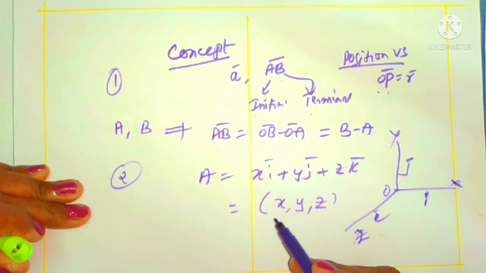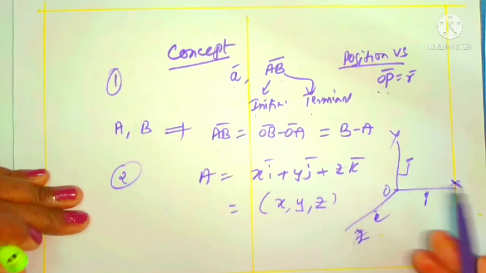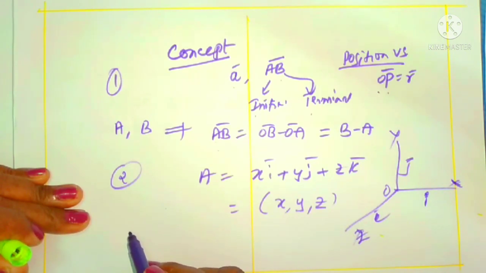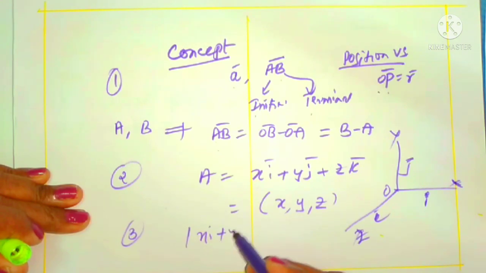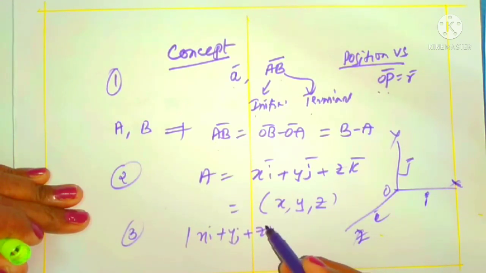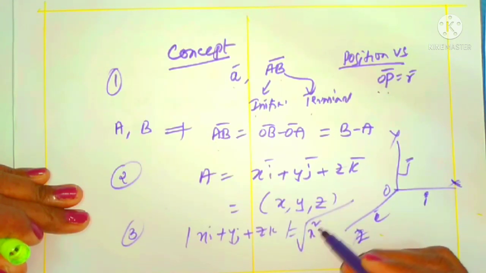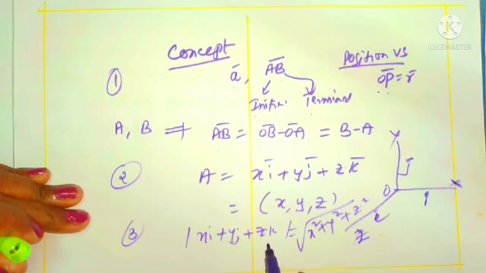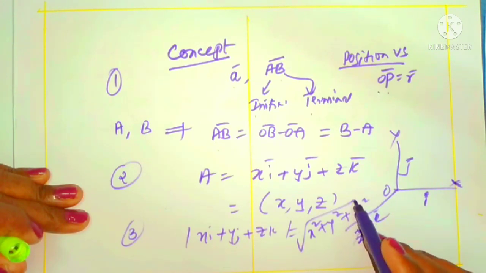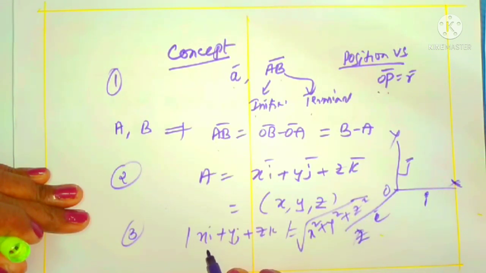Instead of i, j, k, you can simply write it as an ordered triad (x, y, z). So what is its length? What is the modulus of xi plus yj plus zk? That is simply the root of x squared plus y squared plus z squared. This is the modulus of the vector xi plus yj plus zk, where the vector is a linear combination of i, j, k. We can immediately take the sum of the squares of its scalars. These are called scalars.